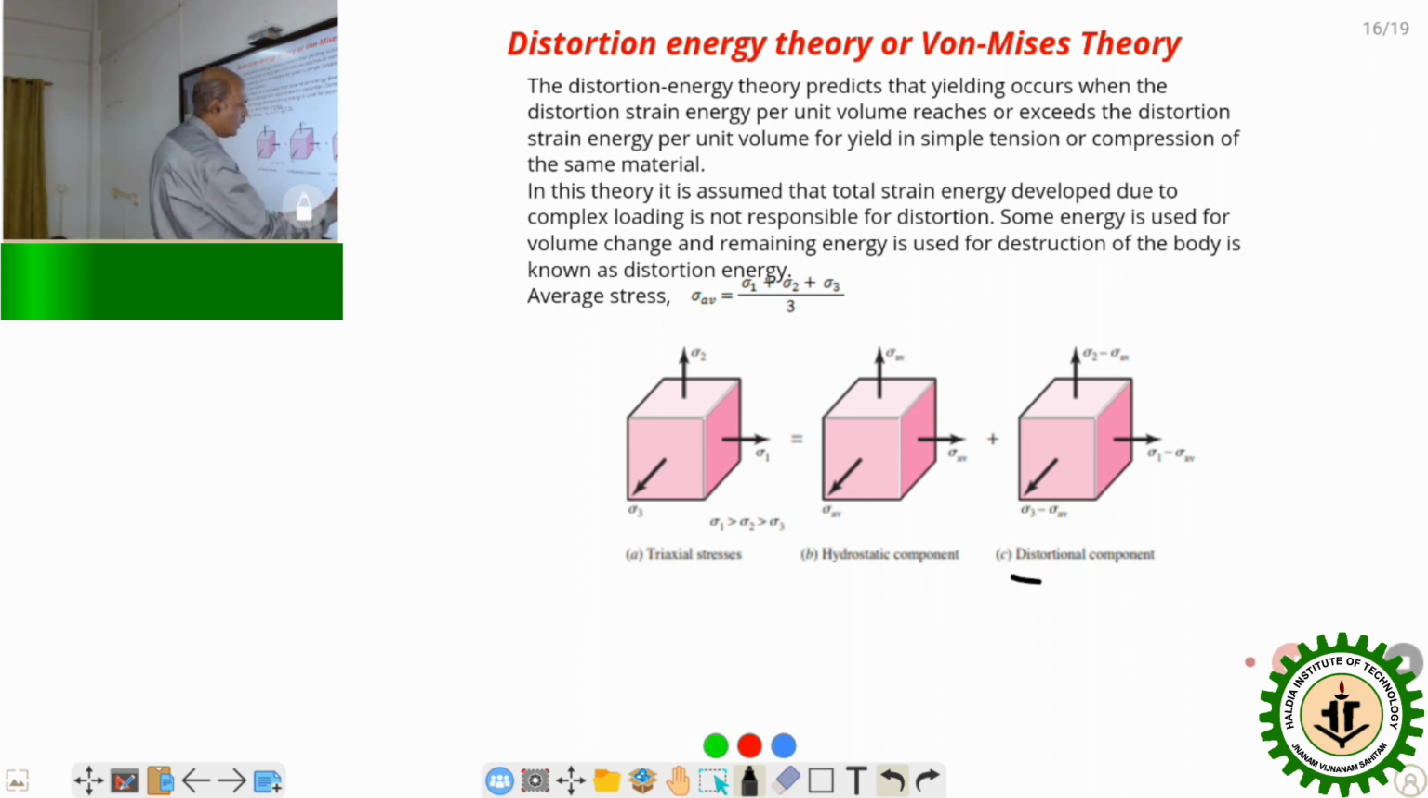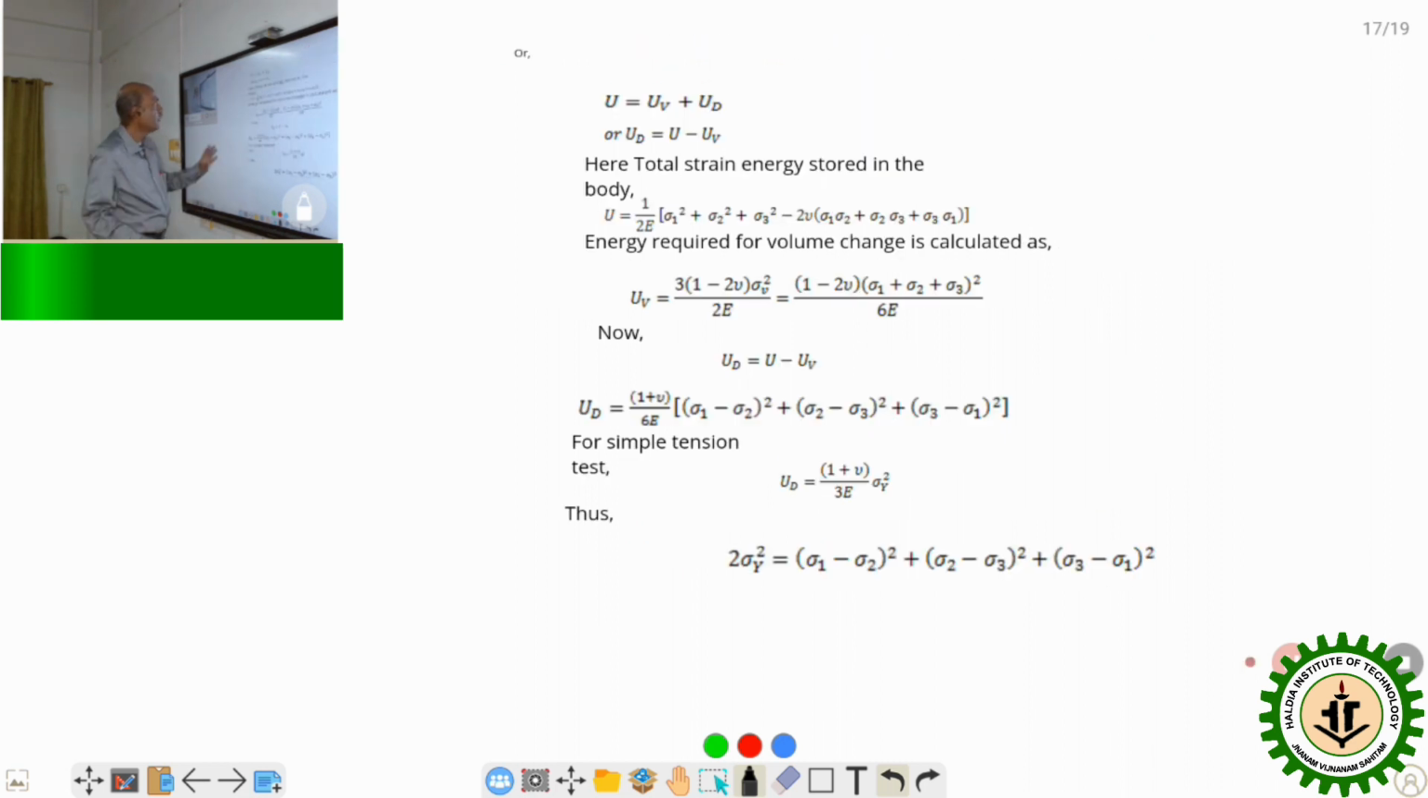So this is the destruction component and this is the hydrostatic component. So the average stress is developed by this. Now what we have discussed, this is the total strain energy developed because of the complex system of load, that is given by capital U. Some energy is used for volume change, and that is given by UV, and the remaining energy is used for destruction, that is UD. So UD is given by U minus UV.